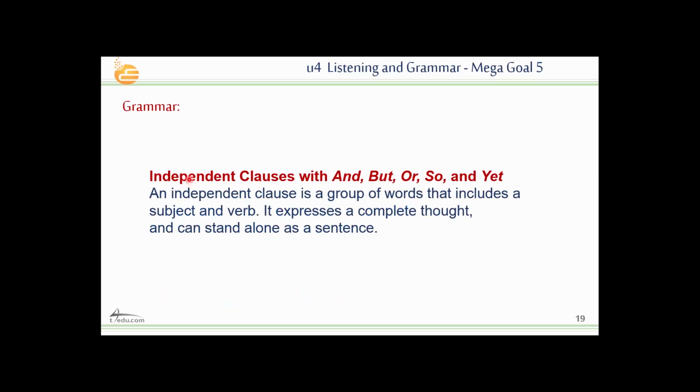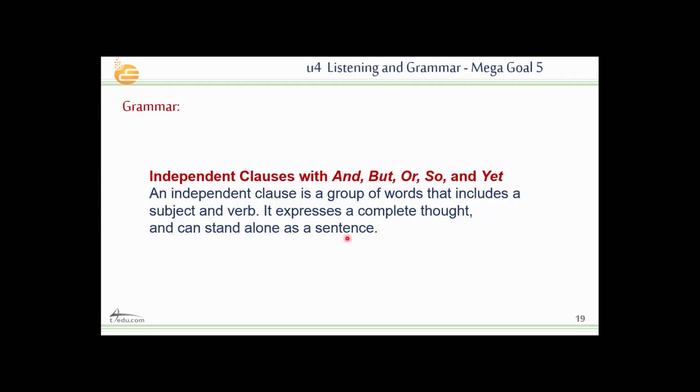Okay, the second type of conjunction is the coordinating conjunction. It goes with independent clauses, with and, but, or, so, and yet. What's the meaning of independent clauses? Independent clauses means a group of words that includes a subject and verb, expresses a complete thought, a complete meaning, and can stand alone as a sentence.